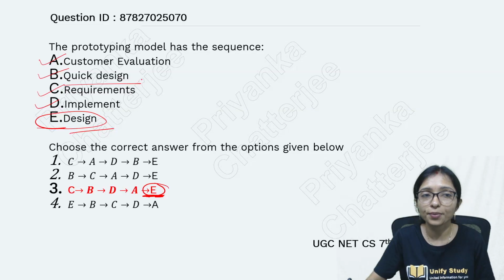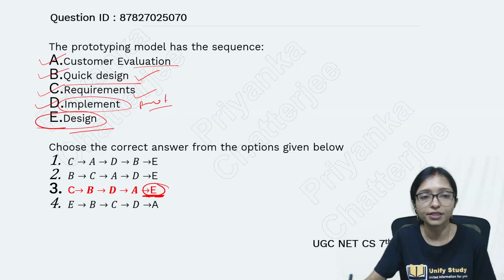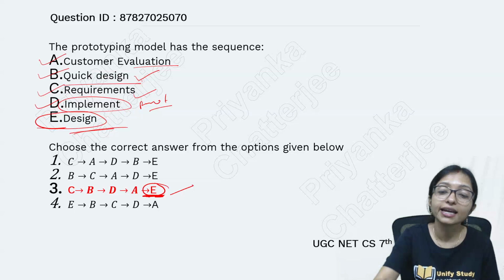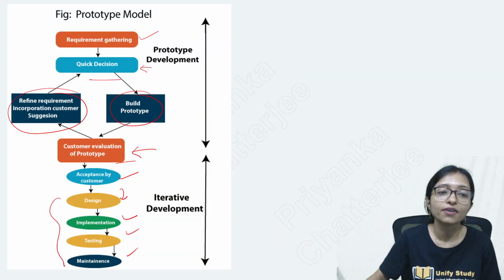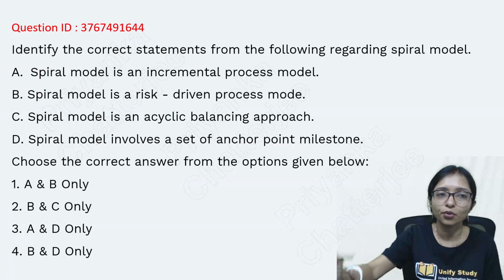Quick design is happening here. So first of all you are getting the requirement, then quick design, then implement. Implement means implementing the prototype. Then after that you are finally doing the design. Then after design you will come to the final implementation, testing and maintenance. This is called the prototype model.